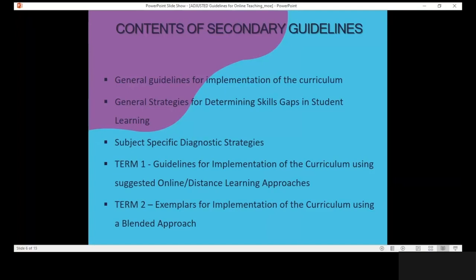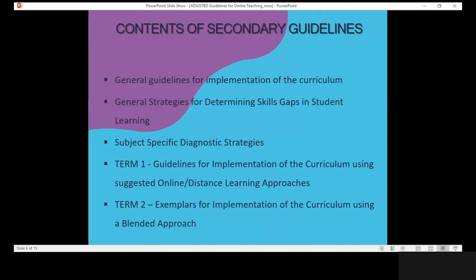For Term 1, we have guidelines for implementation of the curriculum using suggested online or distance learning approaches. And for Term 2, exemplars for implementation of the curriculum using a blended approach.